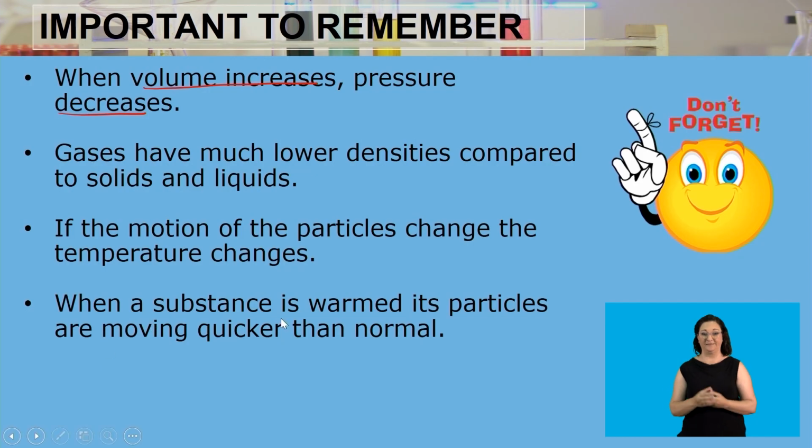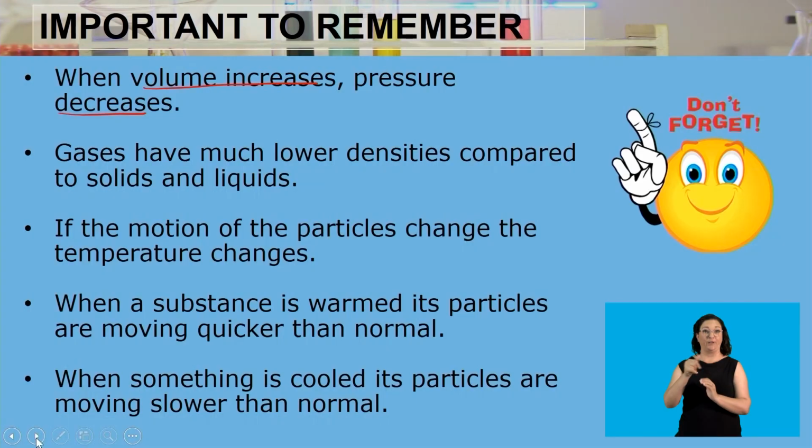Now, when a substance is warmed, its particles will move quicker than normal. So if we are warming up a substance, the particles making up that substance will move quicker than normal. We can take, for example, ice. The ice particles are vibrating, but if we now warm up the ice, the particles making up that ice will start to move around even quicker and go into a phase change, now becoming a liquid. The particles in a liquid move quicker than the particles in a solid. Why? Because the substance has been warmed up.